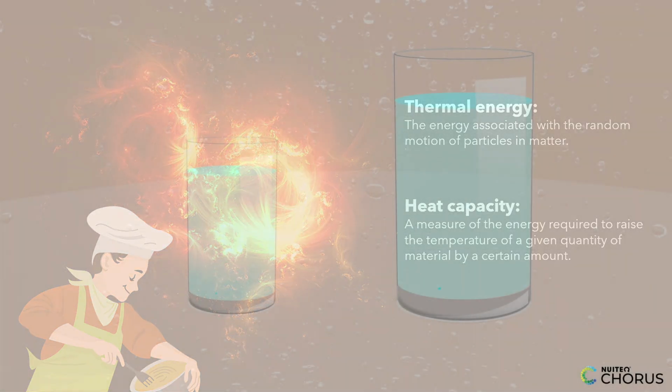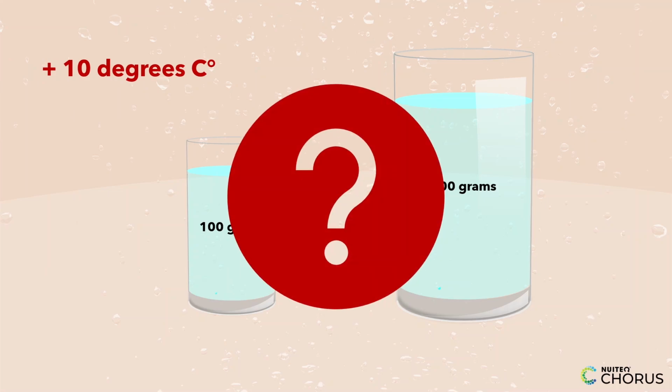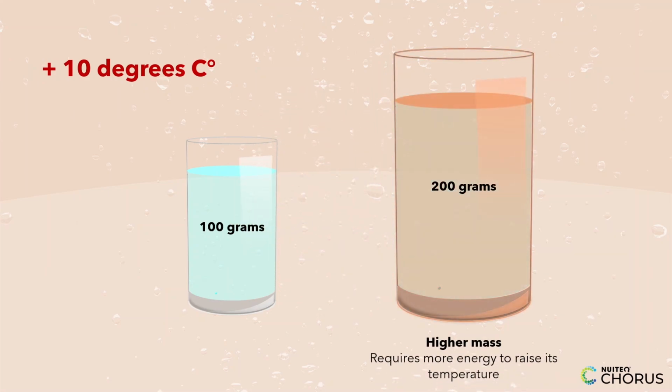Let's say you have two samples of water, one with a mass of 100 grams and another with a mass of 200 grams. If you want to raise the temperature of both samples by 10 degrees Celsius, which sample would require more energy? That's right, the sample with a higher mass of 200 grams would require more energy to raise its temperature by the same amount as the 100-gram sample.